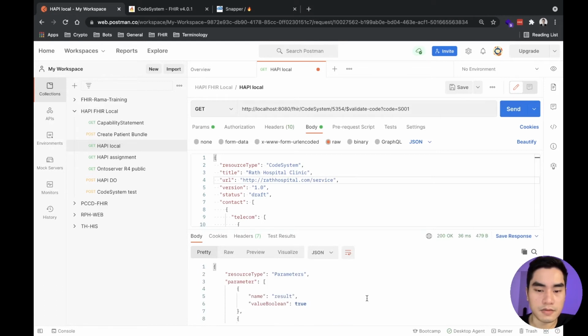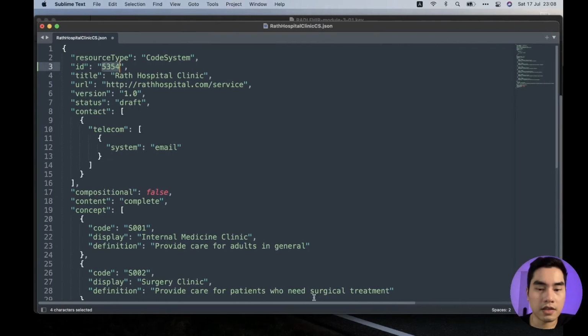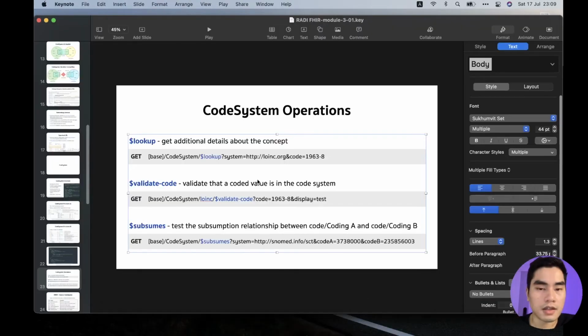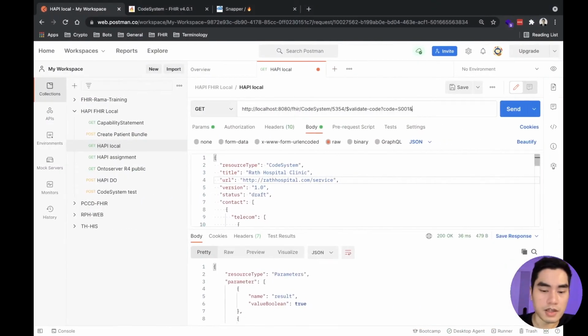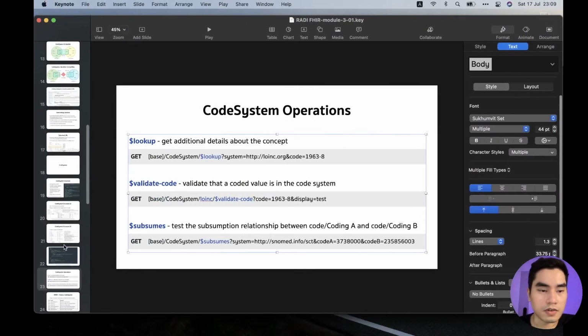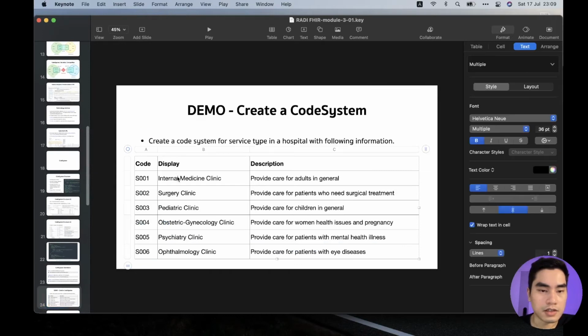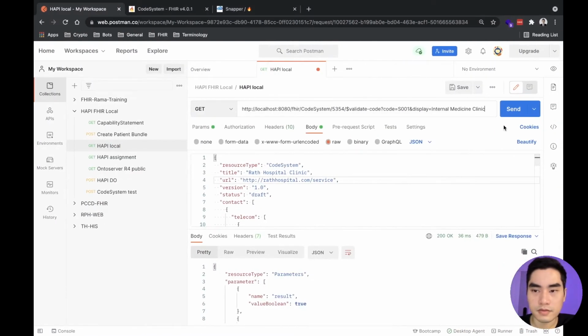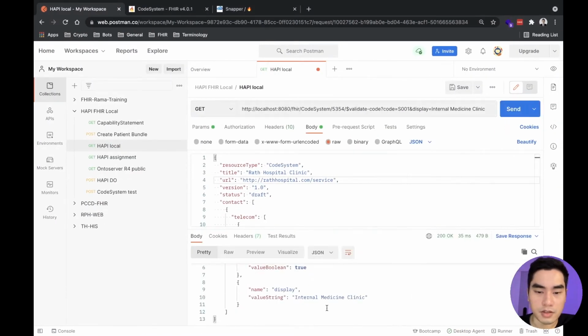And we send. Yeah, it's true. It's in this code system. And if we want to validate the display as well, for S001 it is this one. Send, still true. That is this code, and this display is in this system.